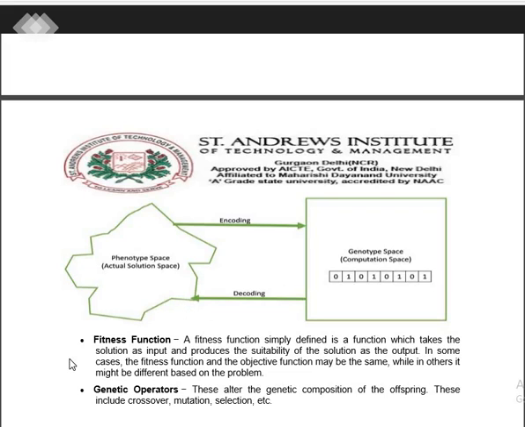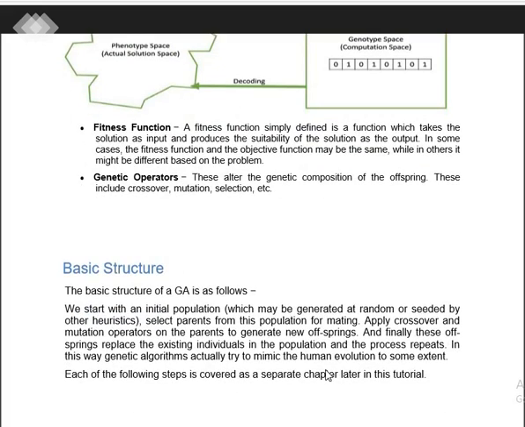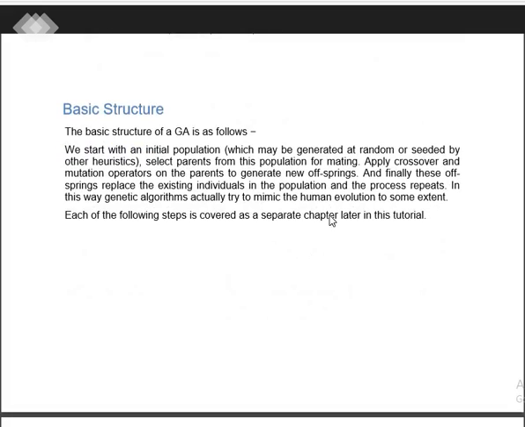Now what is the fitness function? The fitness function is simply defined as the function which takes the solution as an input and produces a suitable value as output. In this case, the fitness function and the objective function may be the same, while it may change as per the input parameters. Now what are the genetic operators that are used? When it comes to genetic operators, we include crossover, mutation and the selection criteria to find the survival of the fittest. Now let's have the basic structure of a genetic algorithm.